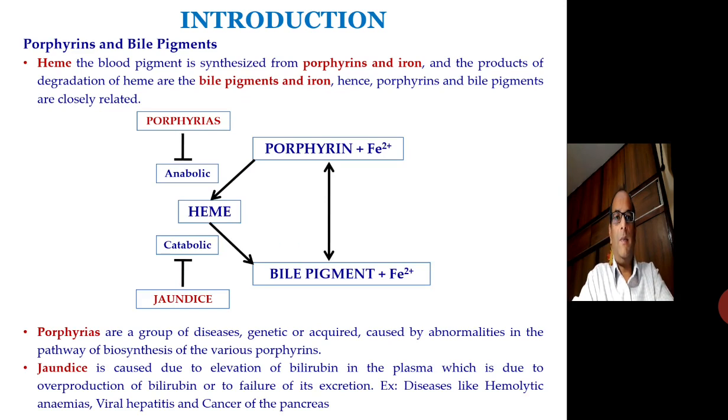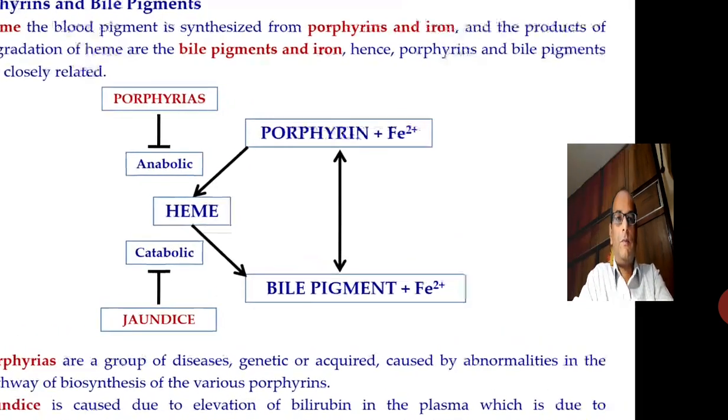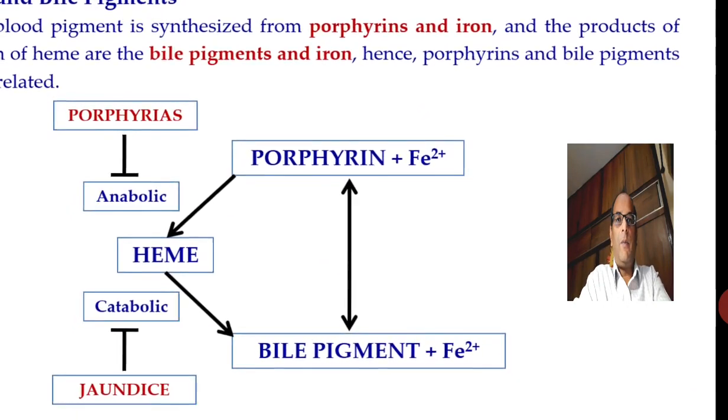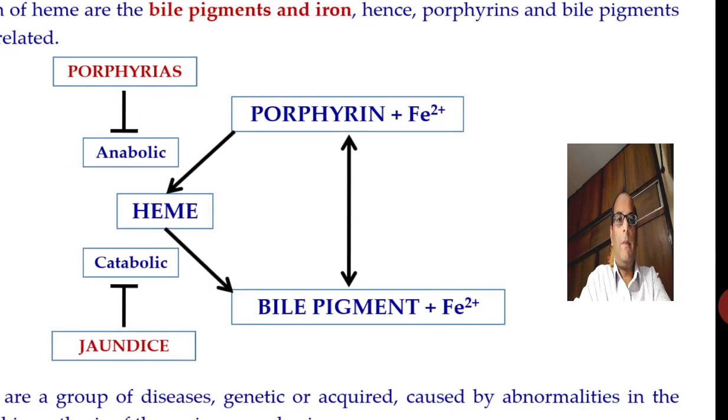One among them is the synthesis of the blood pigment heme as well as its degradation, catabolism, leading to the formation of bile. So before we get down onto the diseases of the liver, first of all, let us introduce ourselves to the various processes that are involved in the synthesis of the blood pigment heme as well as its destruction or degradation. Heme is the blood pigment and is synthesized from porphyrin and iron, and the products of the degradation of heme are the bile pigments and iron.